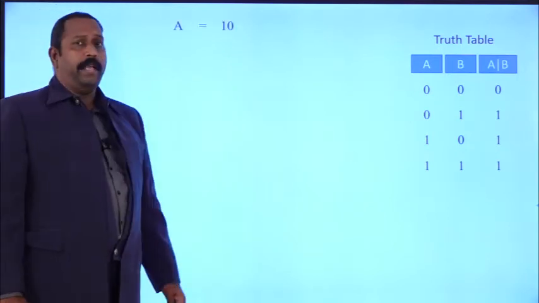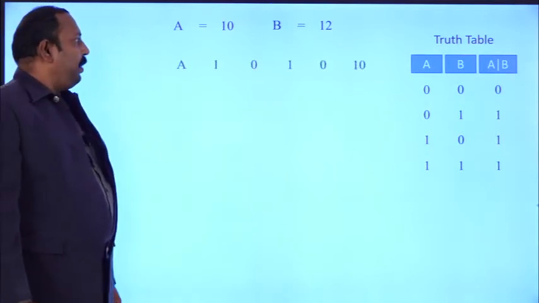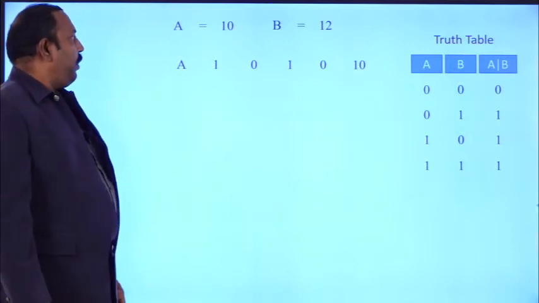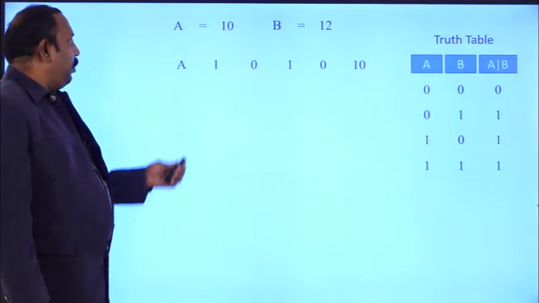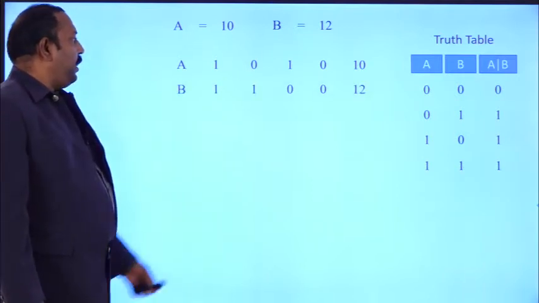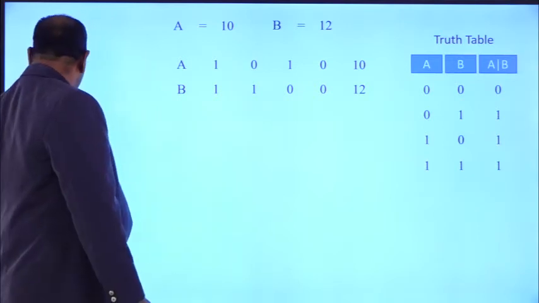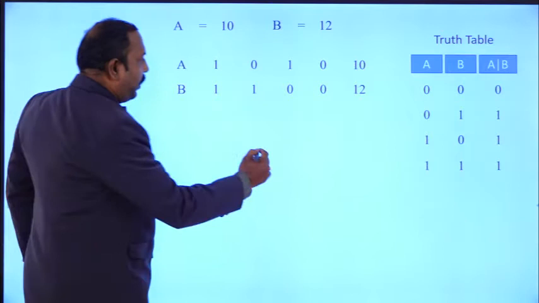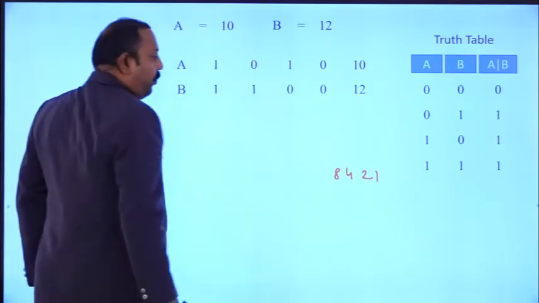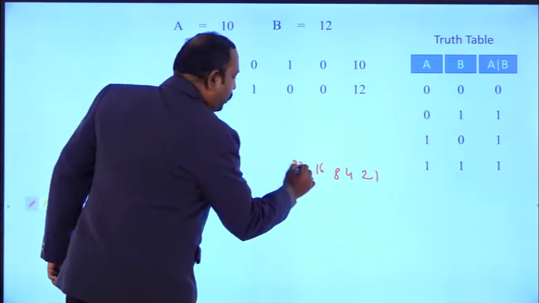Suppose you have taken the example A equal to 10 and B equal to 12. Now we have to represent the A value in binary sequence. How to represent it? That is nothing but 1 0 1 0, and B will be represented as 1 1 0 0 in binary form. For example, you take the 8 4 2 1 sequence, then 16, 32, 64.